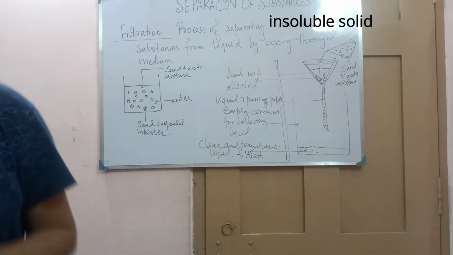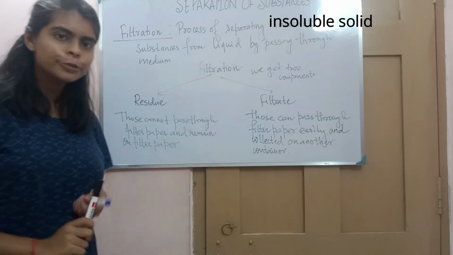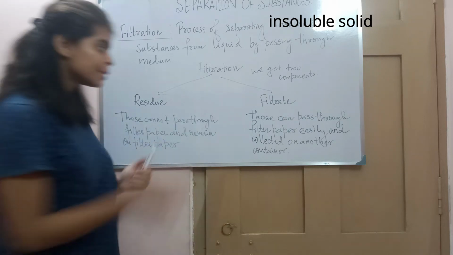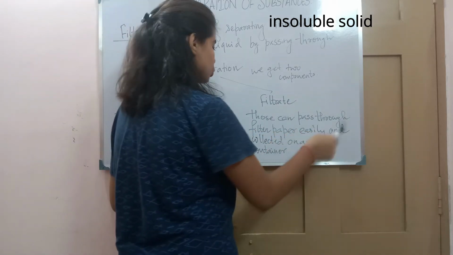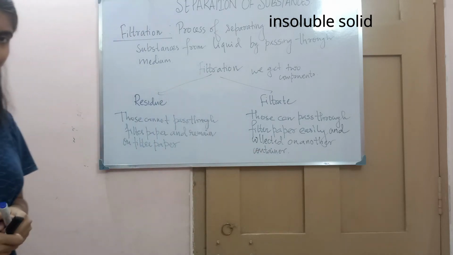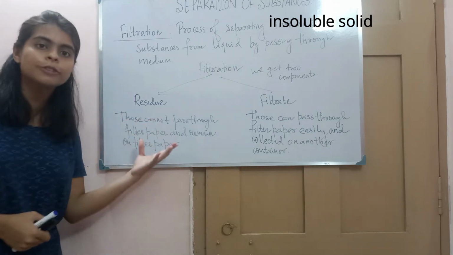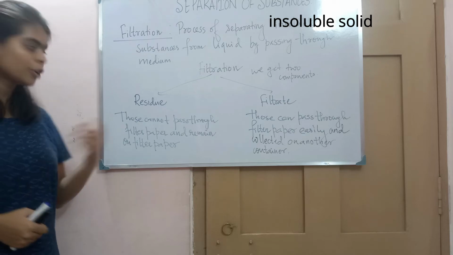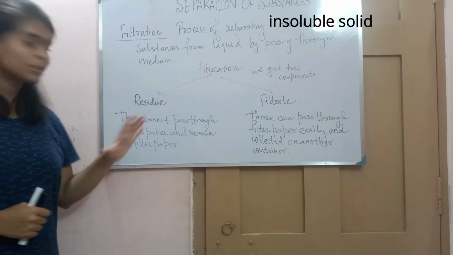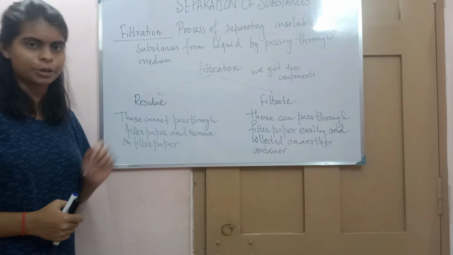So let's write it. In filtration we get two components, and what are the two components? One is residue, one is filtrate. The filtrate is that which can pass through filter paper easily and is collected in another container. And the residue is that which cannot pass through the filter paper and remains on the filter paper. So these are residue and this is filtrate. Now let's come to the second separation.